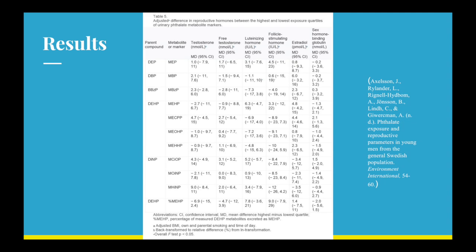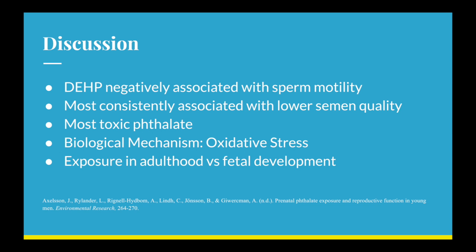Ultimately, there was no difference in reproductive hormones between men of high exposure and of low exposure for any of the phthalate metabolite markers. However, we can still see a negative association between the metabolites of DINP phthalates and the presence of follicle-stimulating hormone. This data also illustrates a negative association between percent MEHP and free testosterone. Overall, higher levels of DEHP are negatively associated with sperm motility.